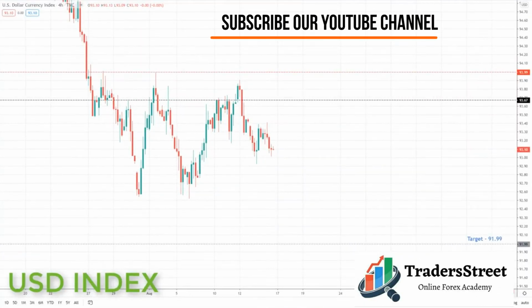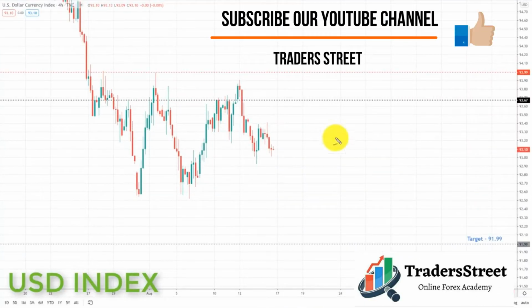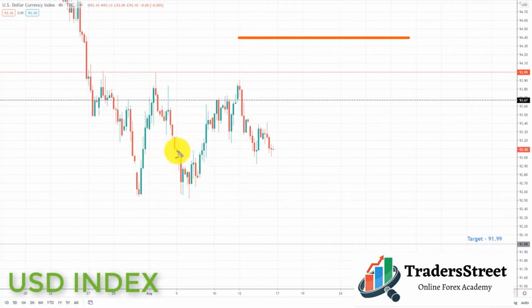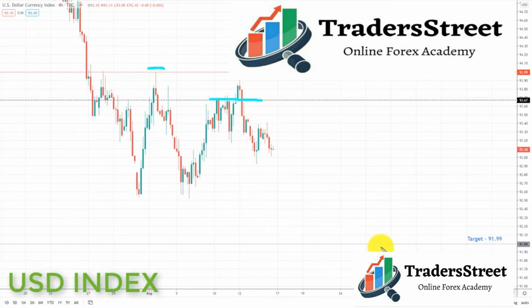As always, we're going to start off by looking at the US dollar index. Now, last week we noted that the dollar index is still in a downtrend, although it is lacking momentum. It's starting to slightly correct. It has not yet reversed in the near term. That will happen, as I said last week, on a break above the 93.99. And last week we highlighted the 93.67 as an area to look for a bounce to the downside in the dollar index. We did get this, and we did get a nice bounce to the downside.